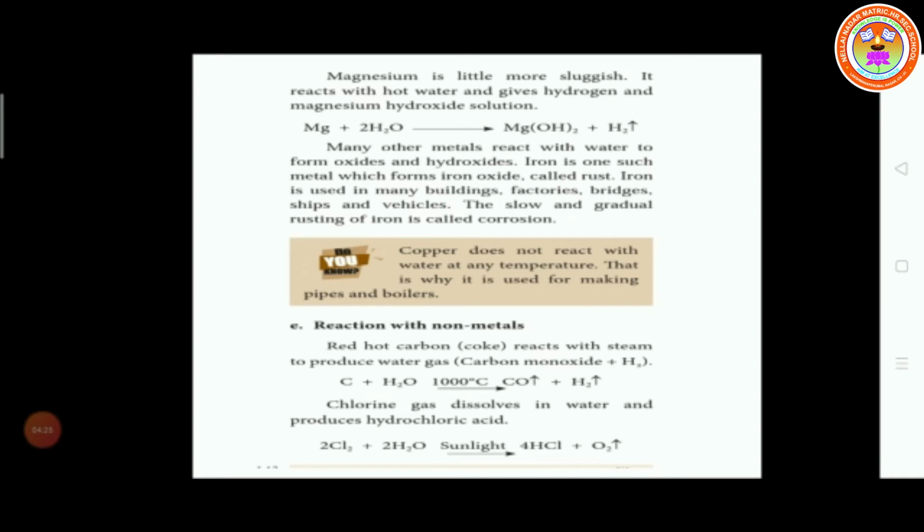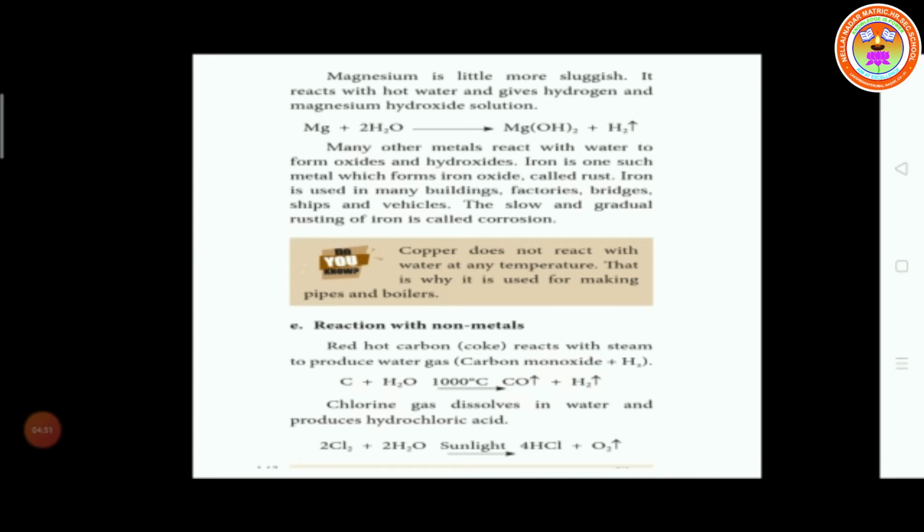Then reaction with non-metals. Red hot carbon reacts with steam, water vapor, and converts into carbon monoxide and hydrogen gas. Carbon, red hot coke, reacts with steam H2O. Carbon combines with oxygen to form carbon monoxide gas. The remaining hydrogen is separated at 1000 degrees Celsius.